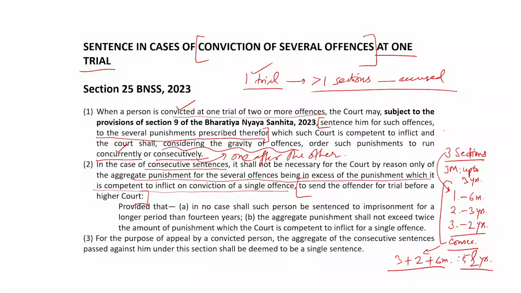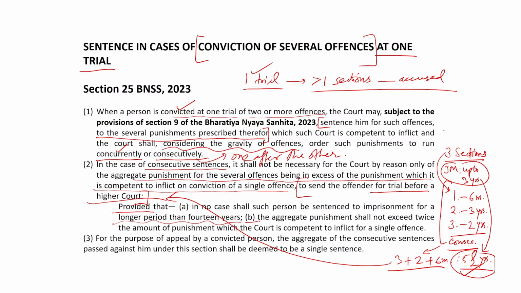Now, it is obvious that a judicial magistrate has power to grant sentence only up to 3 years, but effectively it is coming to 5.5 years. Now, section 25(2) says that it will not be necessary for the judicial magistrate to send such a case for trial before a higher court. So, that means he would be himself capable of passing this sentence. Then it places a limit on that. It says that in no case shall such person be sentenced for a longer period than 14 years. So, this cannot go beyond 14 years.